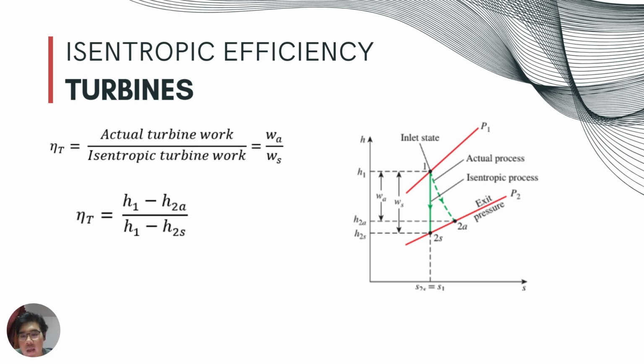And usually the changes in kinetic and potential energy associated with a fluid stream flowing through a turbine are small relative to the change in enthalpy and can be neglected. Then the work output of an adiabatic turbine simply becomes the change in enthalpy. So we can get eta T equals H1 minus H2A over H1 minus H2S, where H2A and H2S are enthalpy values at the exit state for the actual and isentropic process respectively.